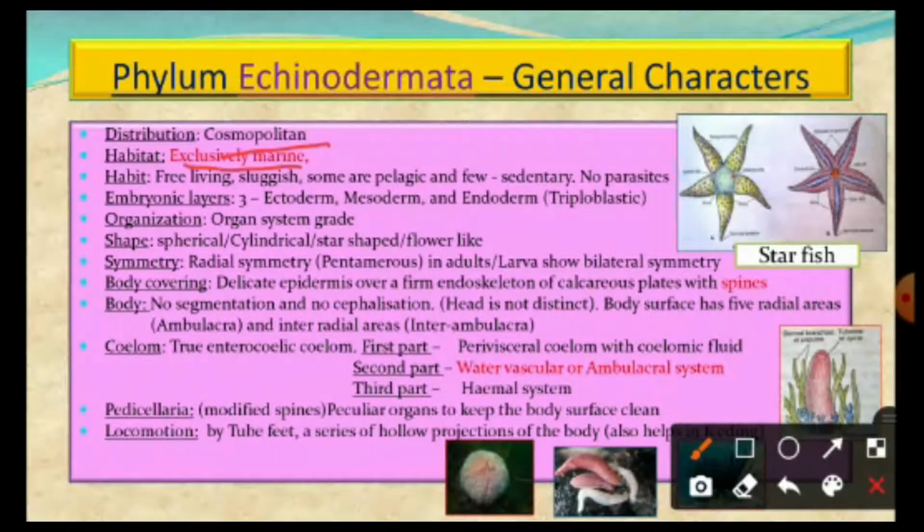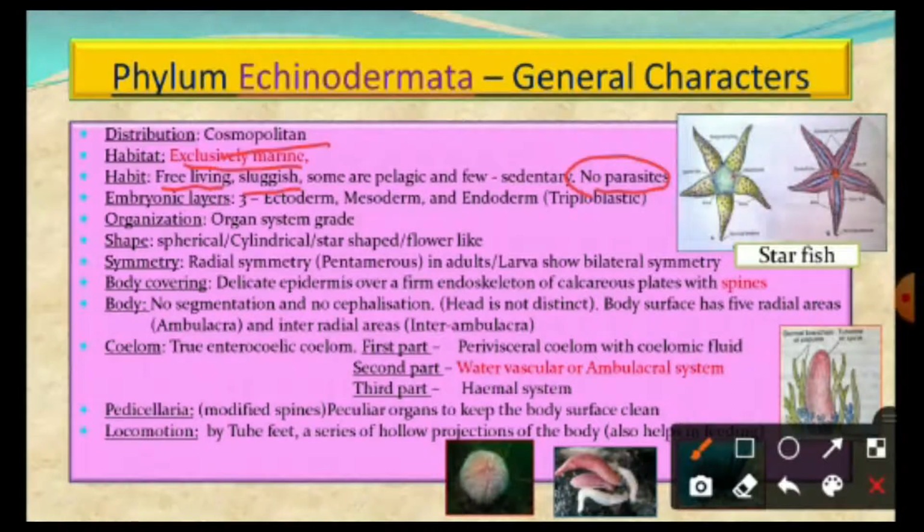They live only in marine water or sea water, either in seas or oceans. Not even a single species was found on land or in fresh water. They are all free living, and not even a single species is parasitic.